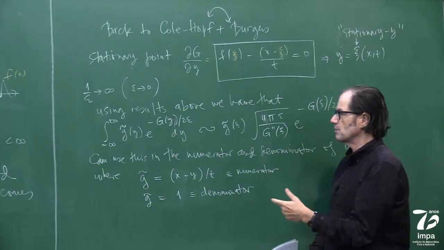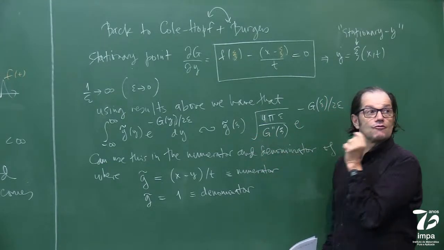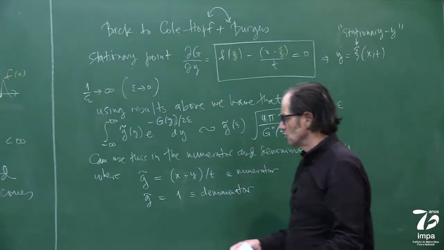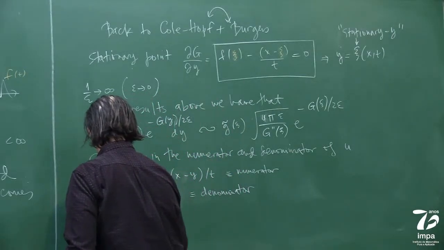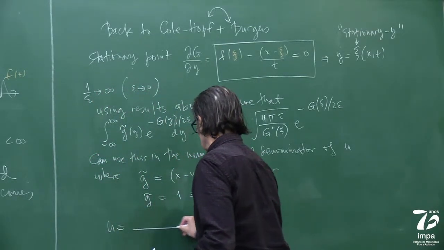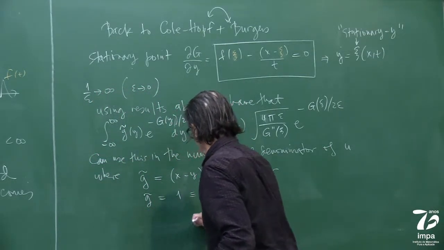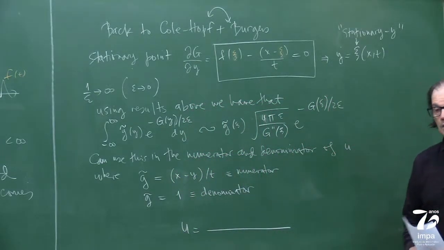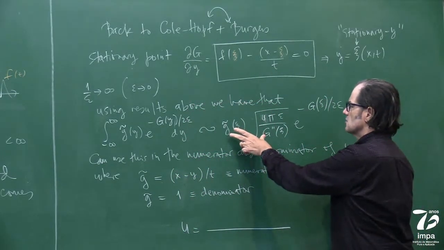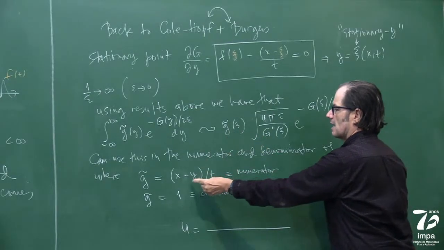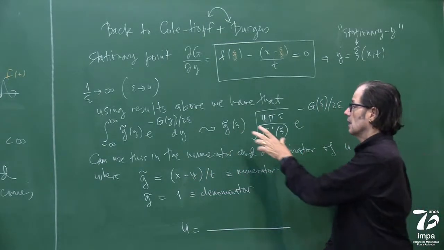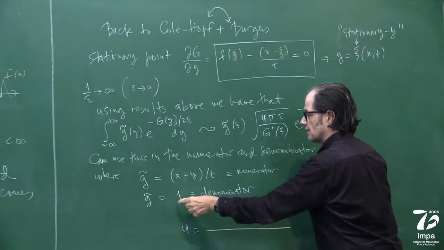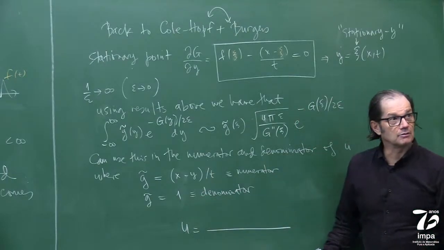So for the asymptotics of the solution for u, I'm going to use this formula with this guy in the numerator, and this formula with this guy in the denominator.